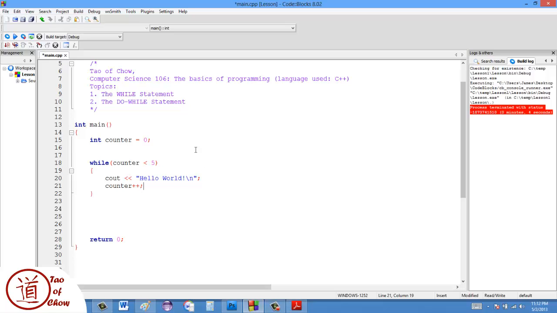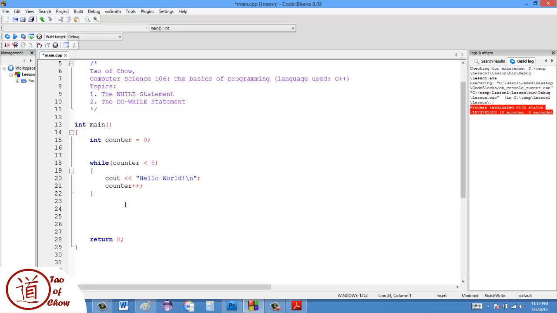Okay, and what that will allow us to do is increment the counter every time we do an iteration, and this will eventually approach the limit of 5 that we set. So we have counter equals 0. It'll print hello world, and then counter will become 1. Then it goes back up to the top of the loop, says hello world, and then the counter becomes 2, and then hello world, counter 3, hello world, counter 4, hello world, counter 5, and then we'll stop.